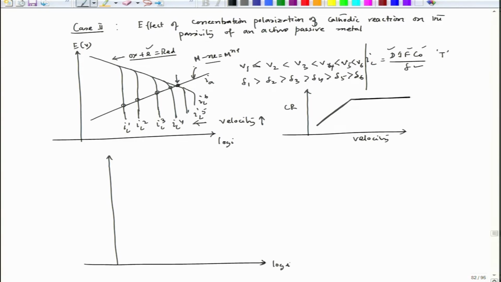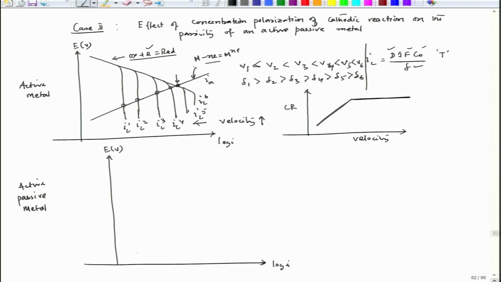So, this is log I, this is voltage. In this case, when active, we are considering active metal. And in this case, this is active passive metal. In that case, let us see what will be the situation.